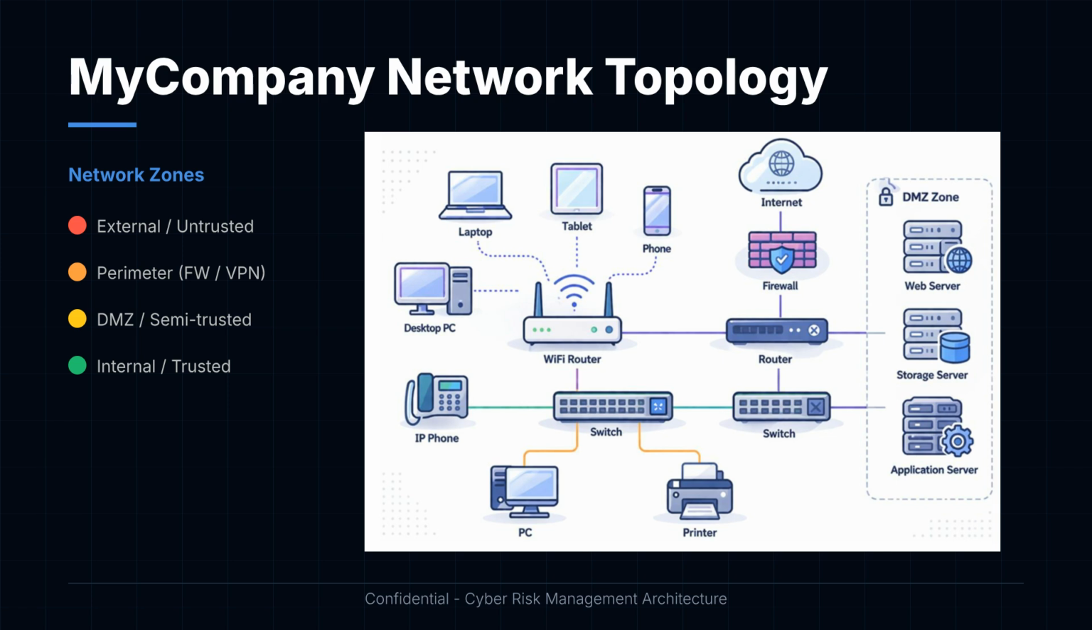This is my company's network topology. Traffic flows from the external internet, the untrusted zone, through the external firewall, our first line of defense. The firewall controls access to the DMZ, which hosts the web server, application server, and storage server. These are semi-trusted systems that must be accessible to external users but are logically separated. From there, traffic passes through the main router and core switches into the internal network, where employees' laptops, desktop PCs, Wi-Fi routers, IP phones, and printers reside. Crucially, the VPN service allows work-from-home employees to securely access internal resources, creating an entry point that bypasses physical office security.